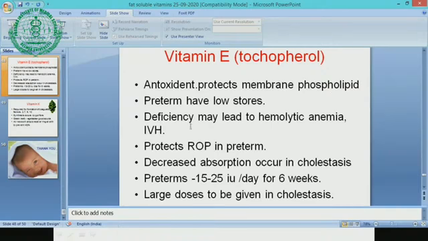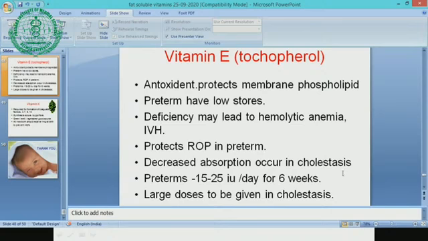In preterm infants it has very low stores. So usually in these children they develop hemolytic anemia or intraventricular hemorrhage. So remember, capillary stability also is because of vitamin E, and deficiency may lead to hemolytic anemia and intraventricular hemorrhage. The capillaries may break, and in premature infants they can cause hemolytic anemia. It is very important. It protects against ROP, retinopathy of prematurity. Yes, retinopathy of prematurity is prevented by vitamin E. So usually in all preterm children we supplement vitamin E.